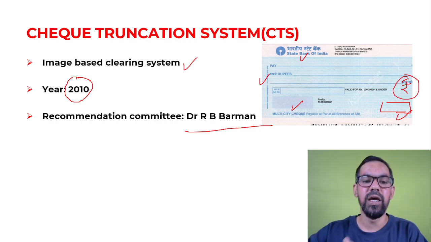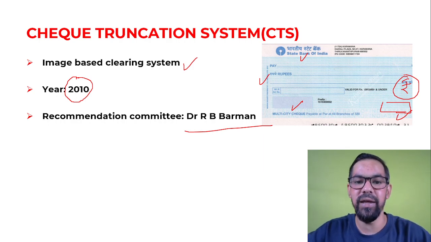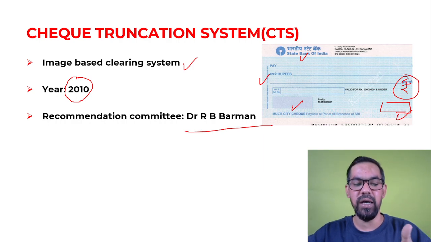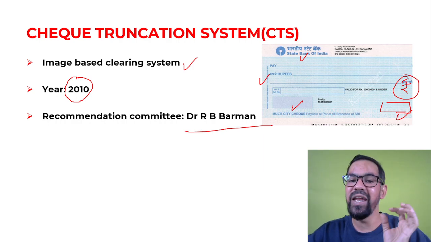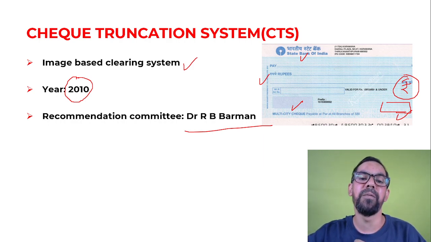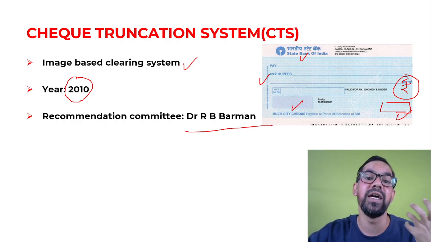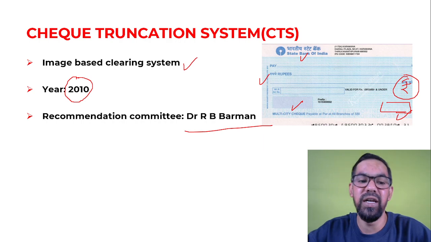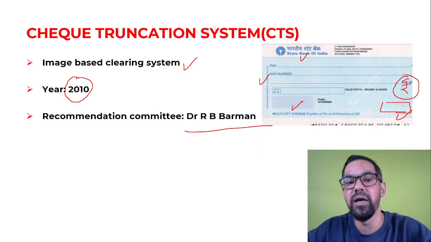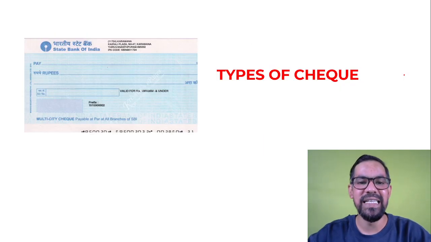So these are generally the new things which were introduced during the CTS system, and these things are also input for the clearance. CTS check clearance happens on a daily basis, and if you send a non-CTS check for clearance, the clearance for non-CTS is generally thrice in a week, every 2 days. But CTS checks can be cleared any time, on a regular basis. So I hope you get the basic idea about CTS as well.